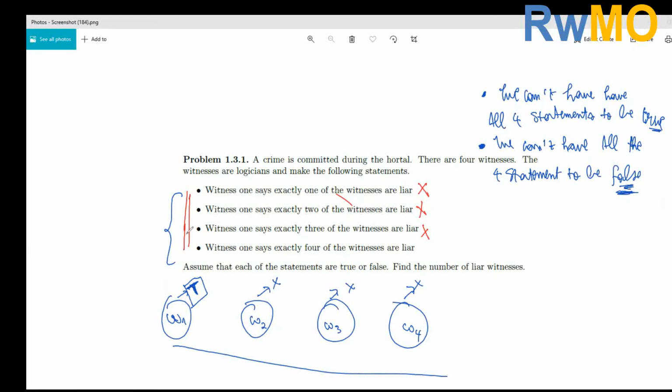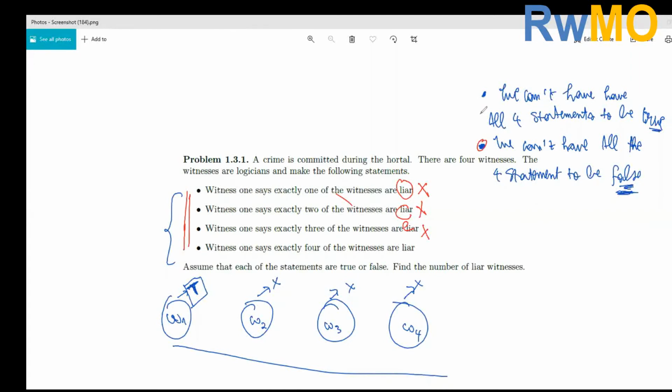So if you say exactly 4 of the witnesses are liars, then this is true, because the first one is false, the second false, false, false. Because you already have exactly 4 liars, this last statement should be true. So we can see that in this case, the 4 statements cannot all be false.